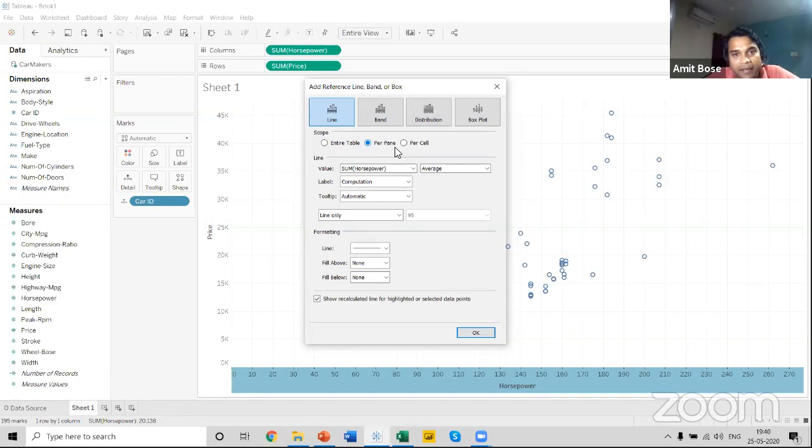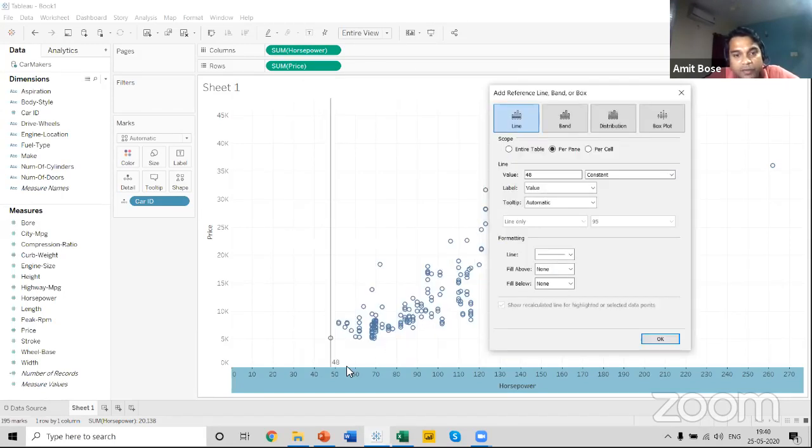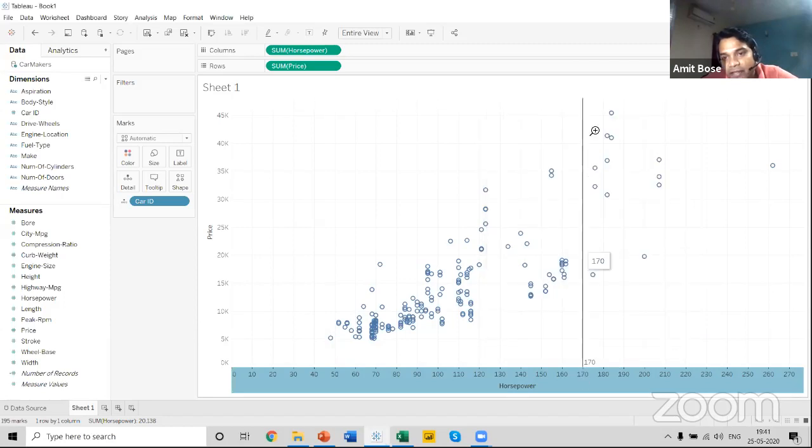In this per pane option, you have to select this constant option over here, and the moment I select the constant option, there is a reference line that has been automatically created over here. So what I can do is change this particular value to 170 and click on OK. So I've got a reference line over here. So now I can see a section of this particular scatter plot, the cars that are available with more than 170